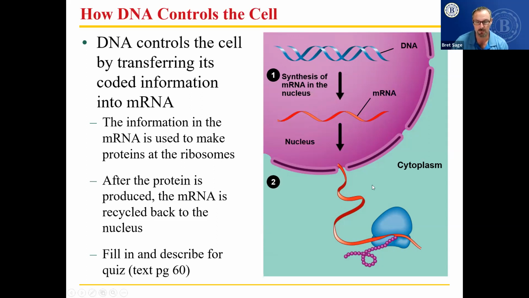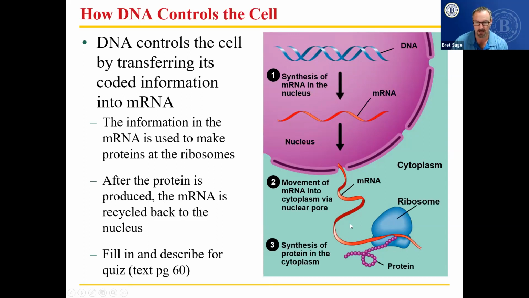So let's go through how this process works. First we make a piece of messenger RNA that's a copy of a section of DNA. Then it moves through the nuclear pore, which is a hole in the nucleus. It finds its way to a ribosome, where the ribosome reads it like a message, hence the term messenger RNA. As it reads it, individual amino acids are put in place so that you have a functional protein. Because if even one amino acid is out of place, the entire protein is ruined. So reading it exactly, making sure that every amino acid is in its correct place is very important. And this system allows that.